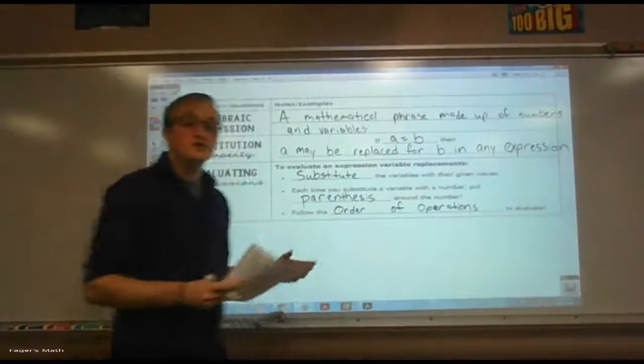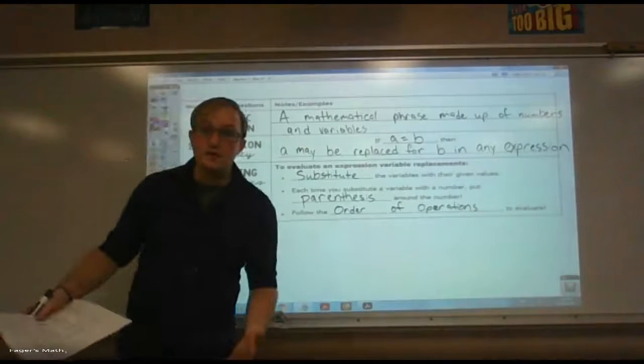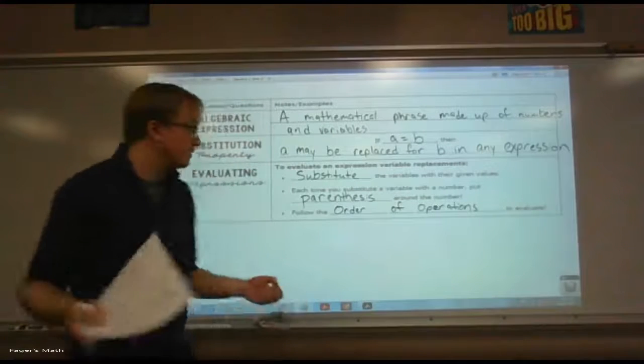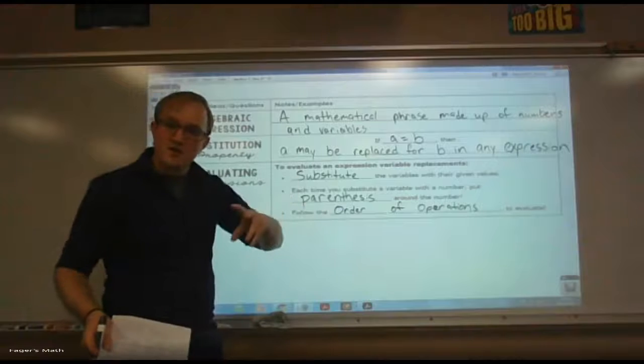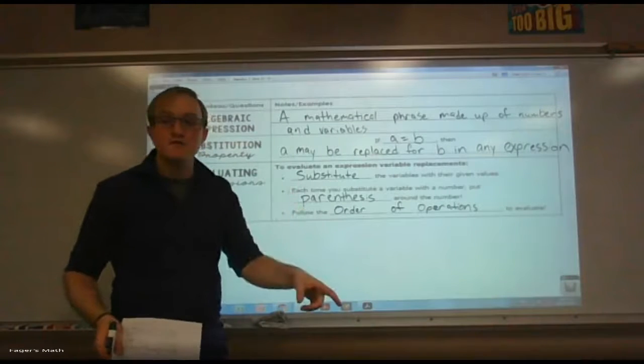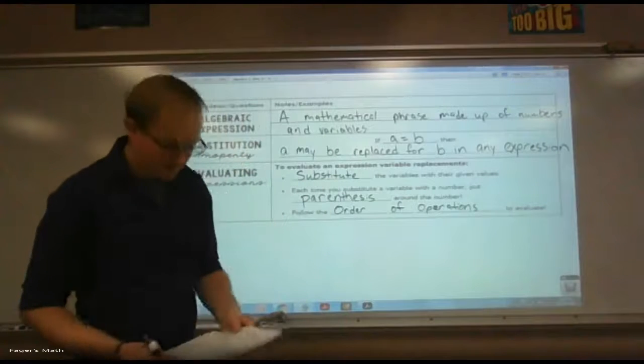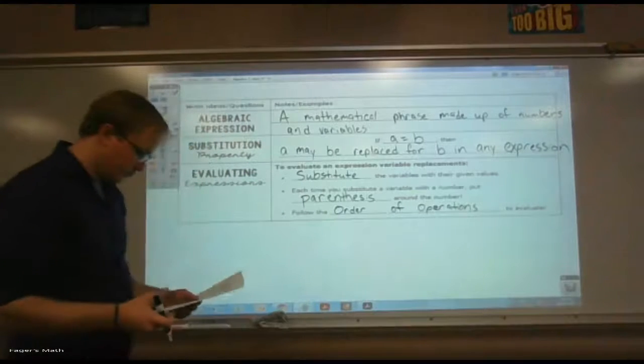This is what we're going to do to evaluate. See how we just build up. We started with order of operations as like the first fundamental piece of Algebra 1. Now we're doing order of operations when we have a variable in there, and we're just going to substitute it in. We're adding one more step, essentially. That's all we're trying to do.